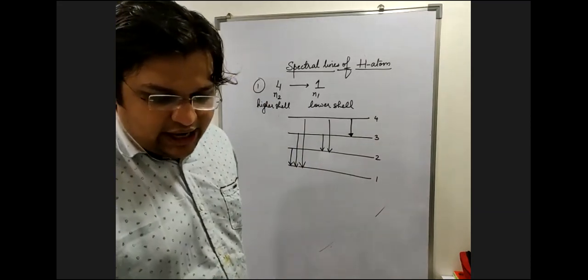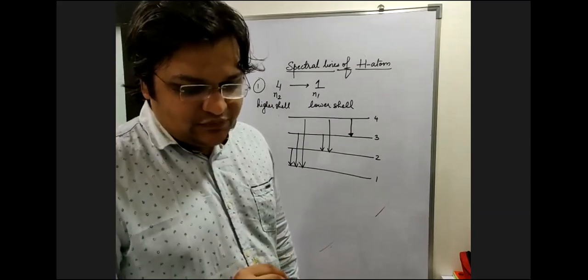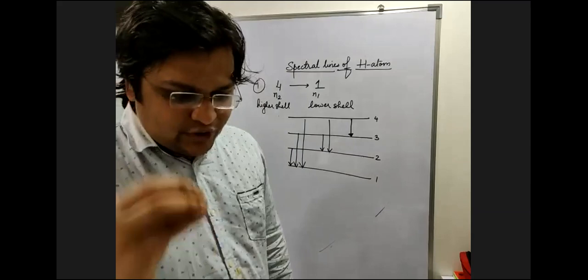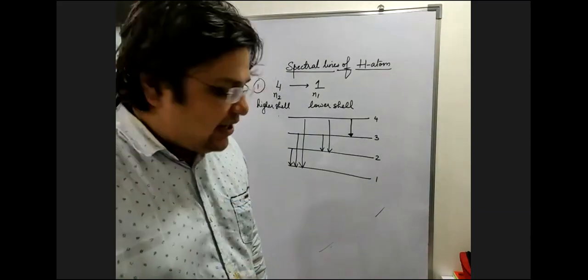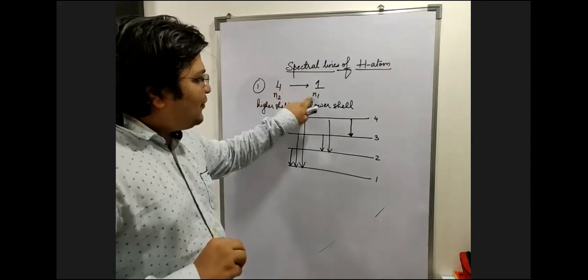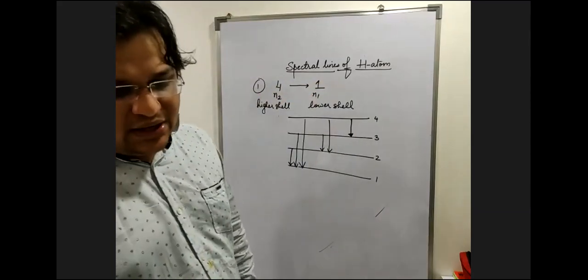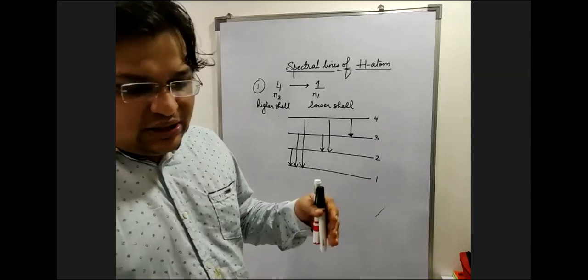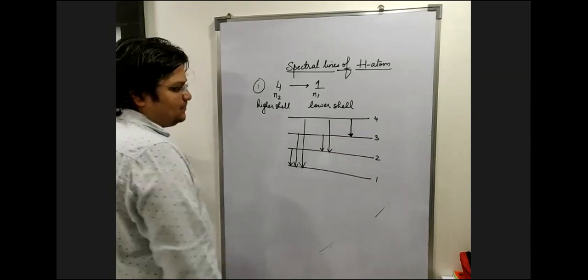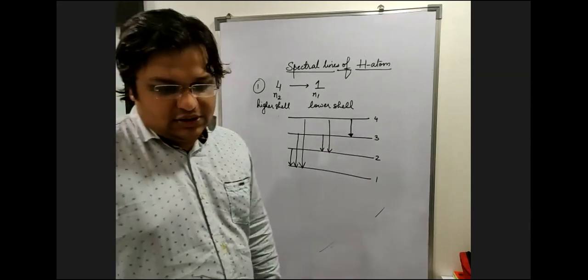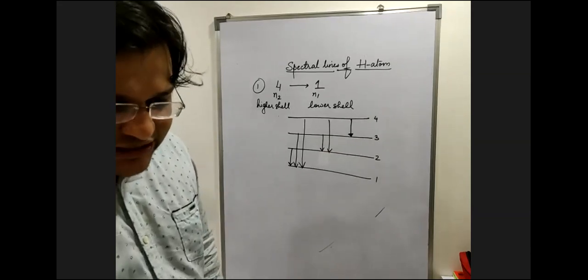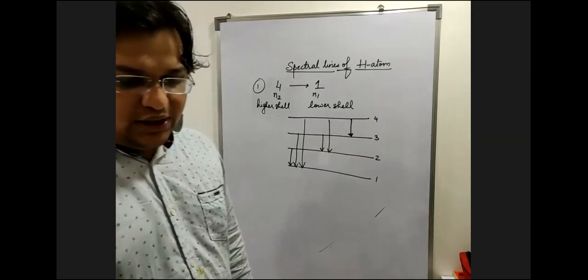Okay. Now, everyone, can you take a pencil, go to the last page of your notebook and tell me all the possible lines when an electron jumps from n2 equal to 5 to n1 equal to 1. In 5 to 1, how many possible lines are there?